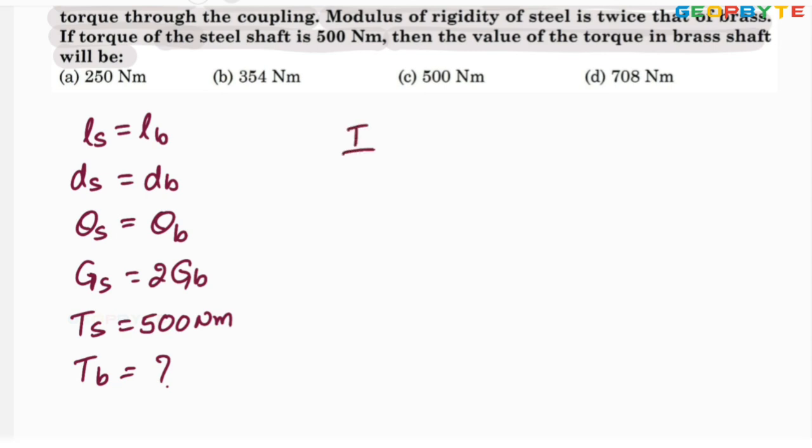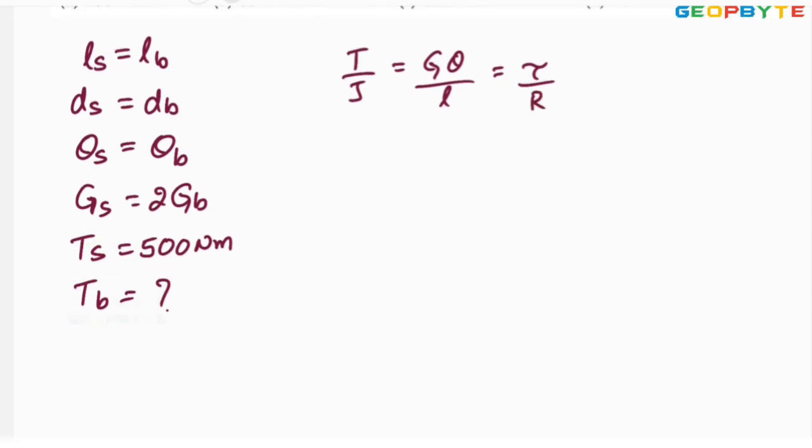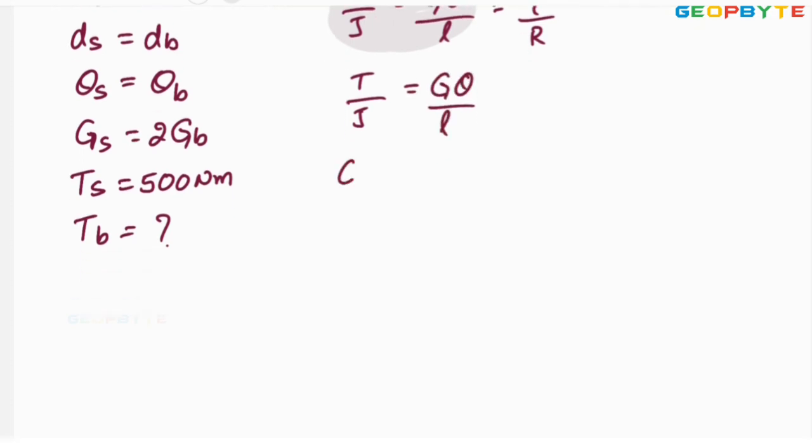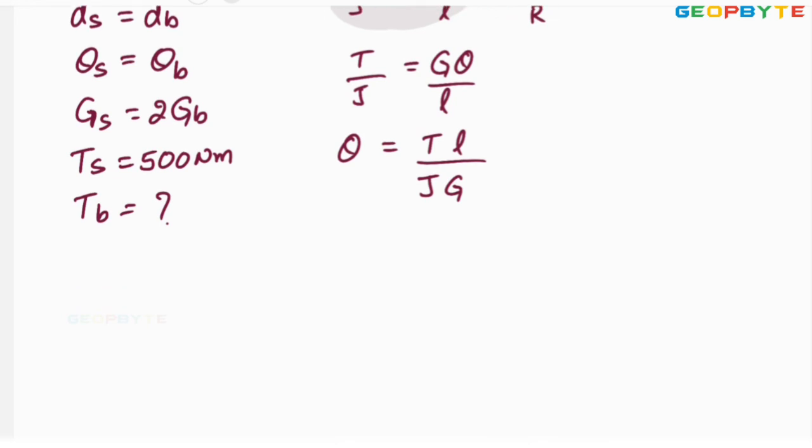Now the torsion equation is T by J equals G theta by L, of course equal to tau by R. Take the first two relations: T by J equals G theta by L. From this, the angle of twist theta equals TL by JG.